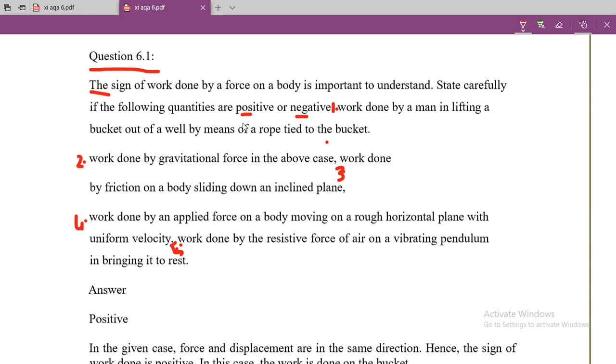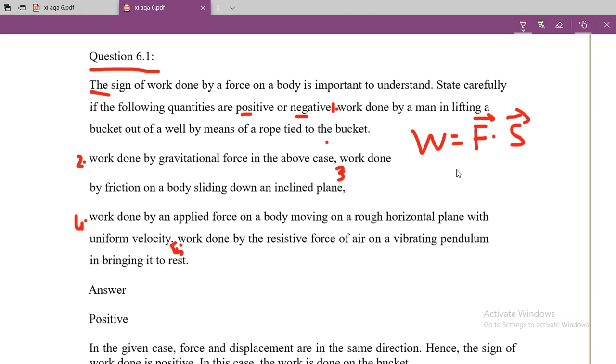So let's see the first one, that is work done by a man in lifting a bucket out of a well by means of a rope tied to the bucket. Let me give you the hint to find out the negative or positive work. Since you know that work is defined in vector form as F dot S, because work is a scalar quantity, so it is a scalar product of 2 vectors.